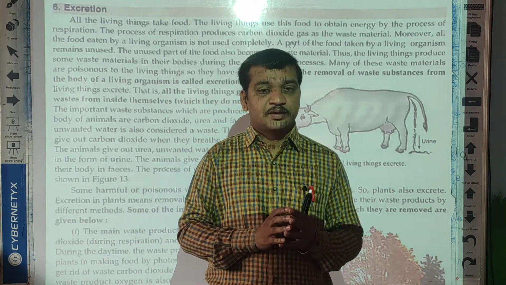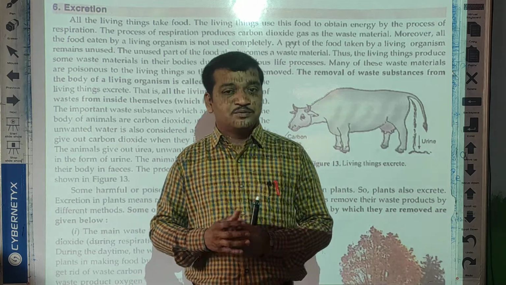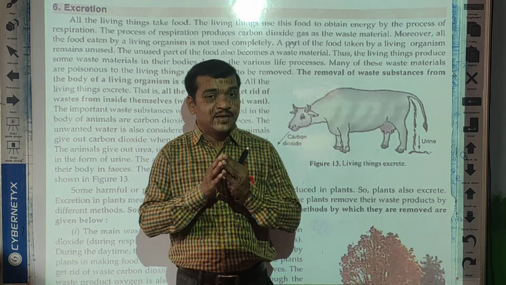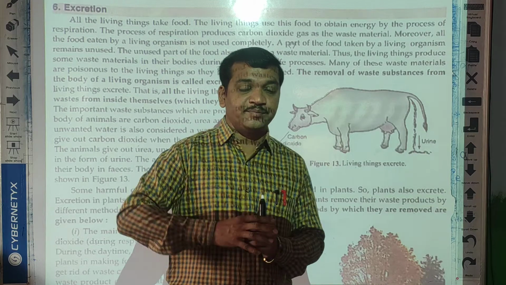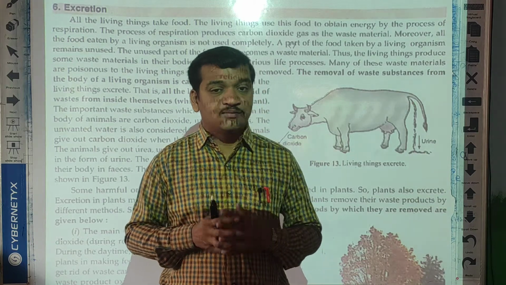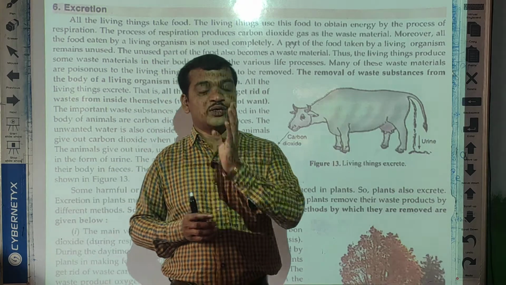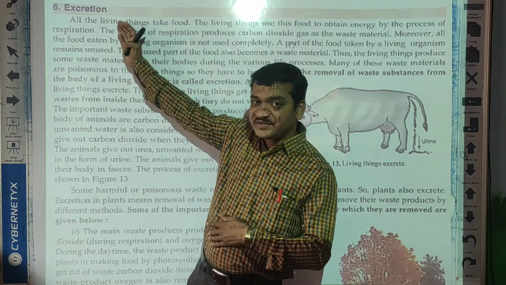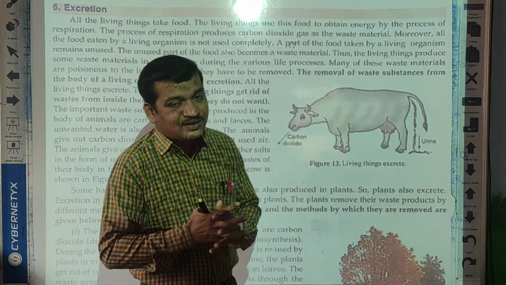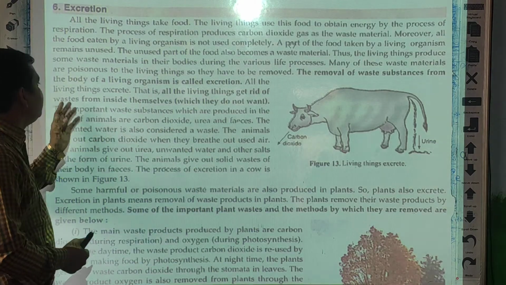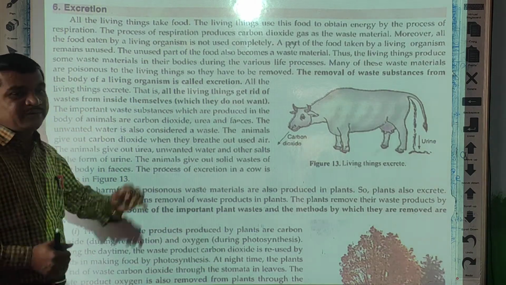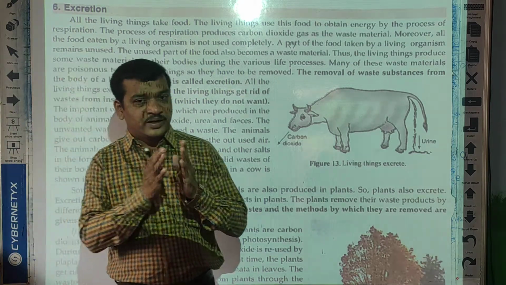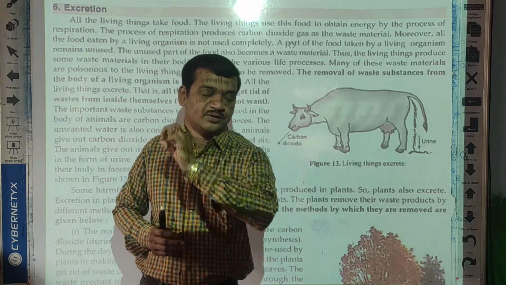In the same way, there are different kinds of toxic substances produced in our body, and they are very harmful if they remain in our body for a long time. So we need to remove them from time to time, and this process is called excretion. The removal of waste substances from the body of a living organism is called excretion. First, we saw the example of carbon dioxide gas.